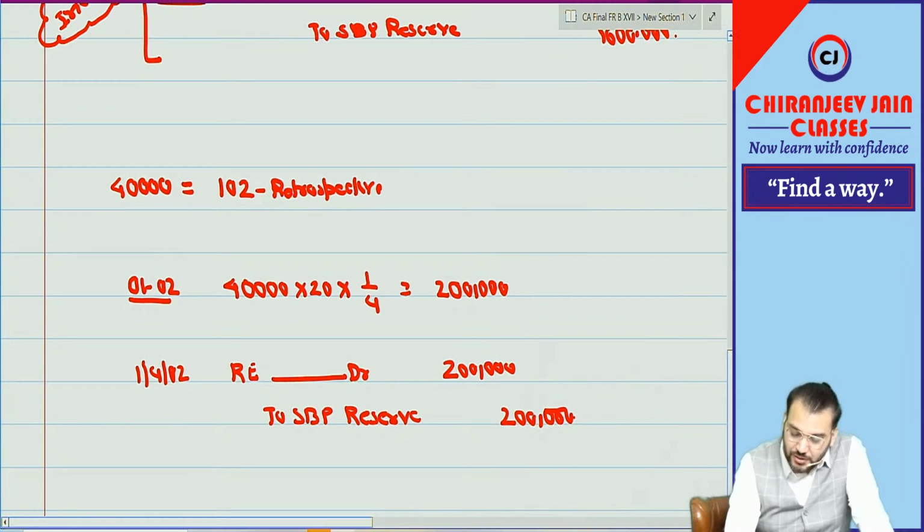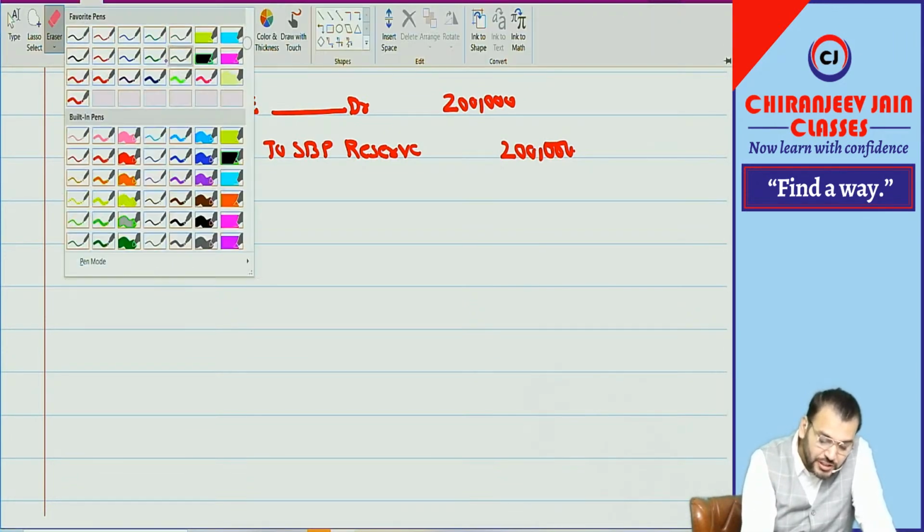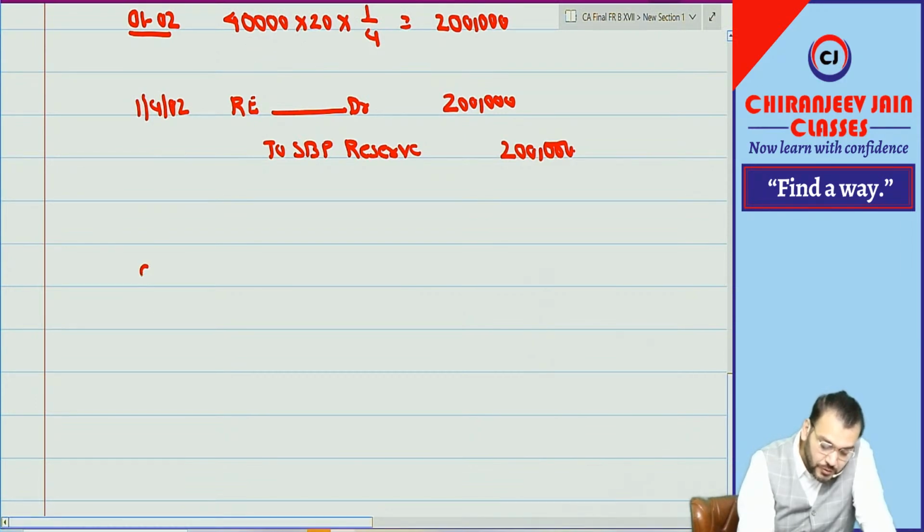Correct? Yes, sir. Then, can I say for 2002-2003, this is our previous year for the first Ind AS financial statement. This year also we need to pass one journal entry: EB expense account debit to what?